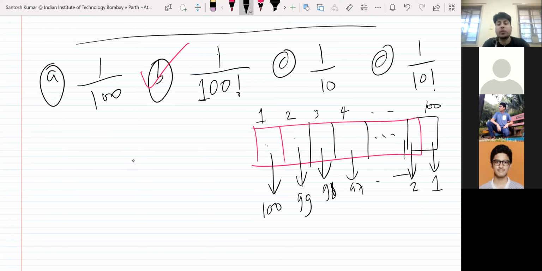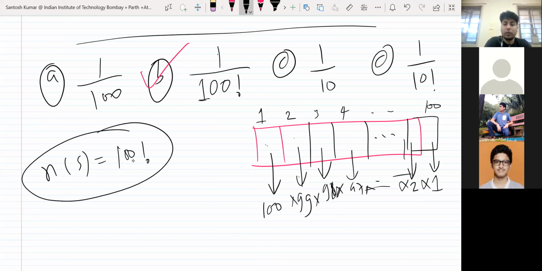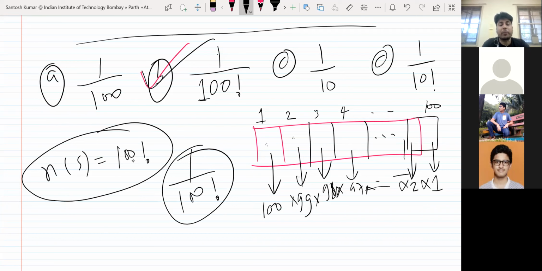So using the multiplication rule of counting, you will multiply all of them. The number of elements in the sample space will be 100 into 99 into 98 and so on. That will be 100 factorial. Out of these 100 factorial ways, you will have only one correct arrangement, that is first letter in first envelope, second letter in second envelope, like this. So only one. So the answer will be 1 upon 100 factorial. If you have n letters, it will be 1 upon n factorial.